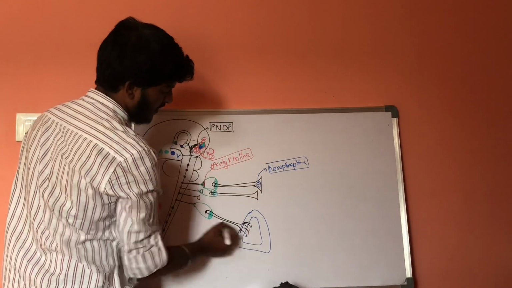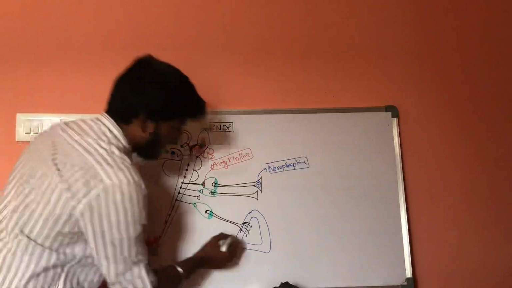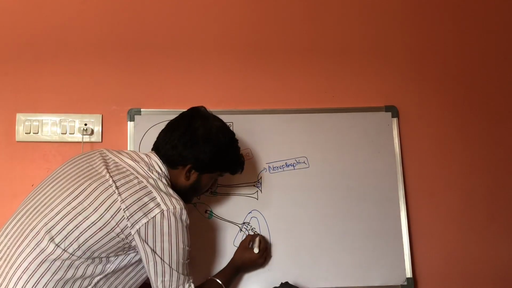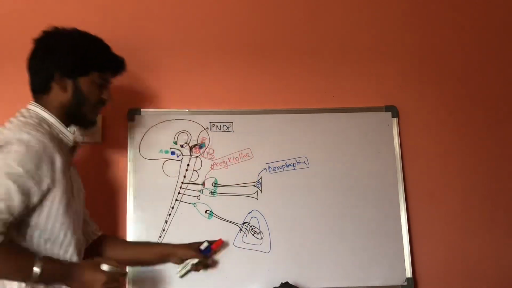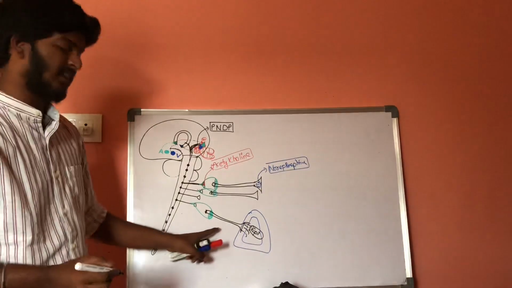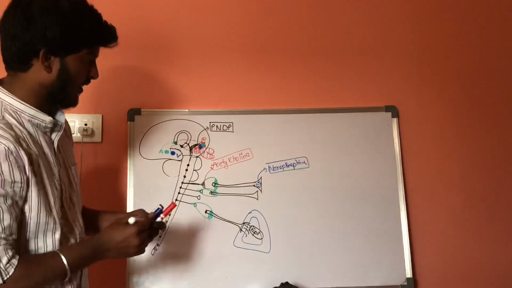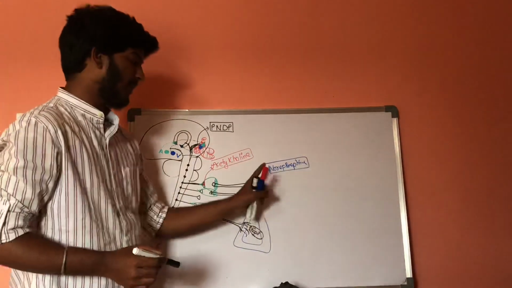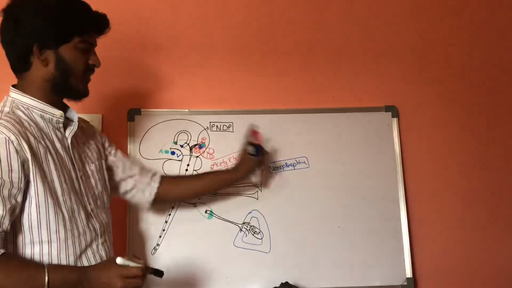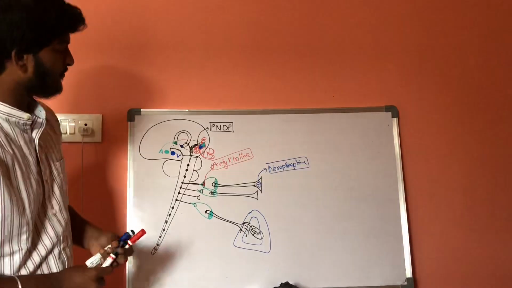After going into the adrenal medulla, it releases epinephrine. This is the exceptional case, that in the case of the adrenal medulla it releases epinephrine normally. In all the post-sympathetic neural fibers it releases norepinephrine.